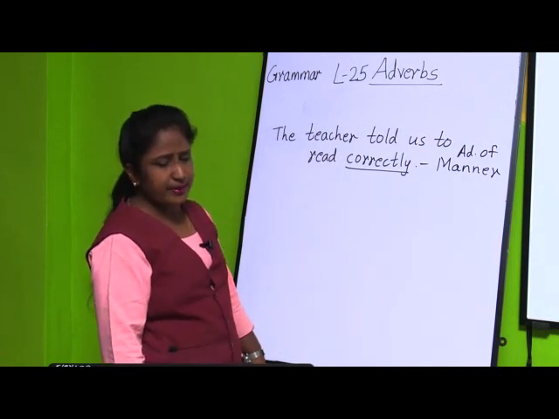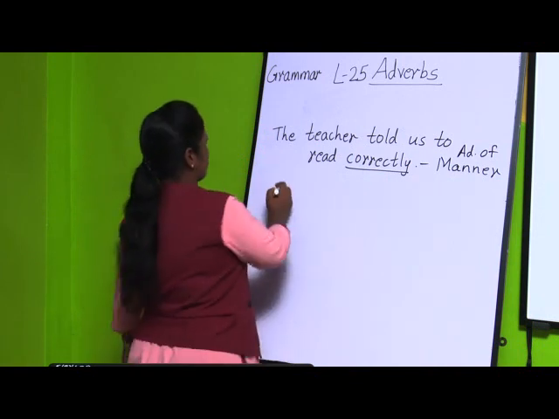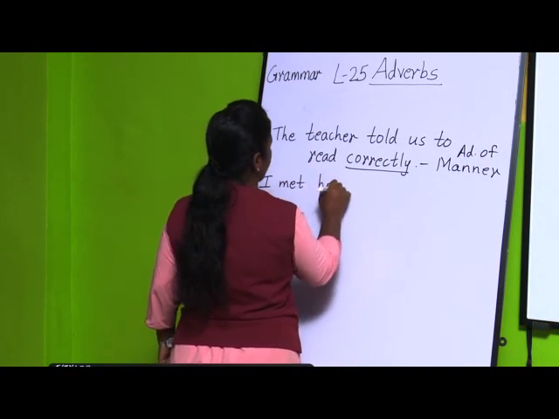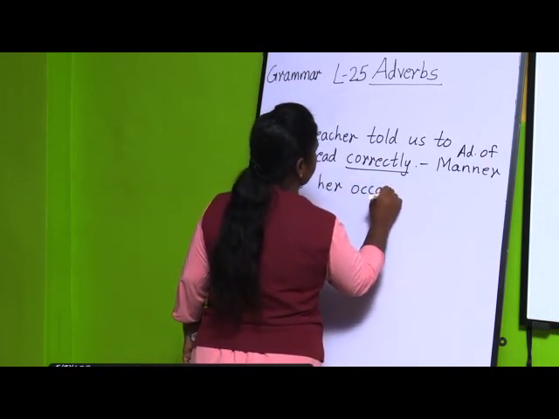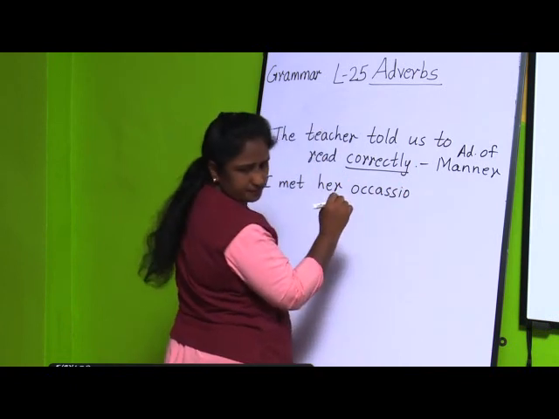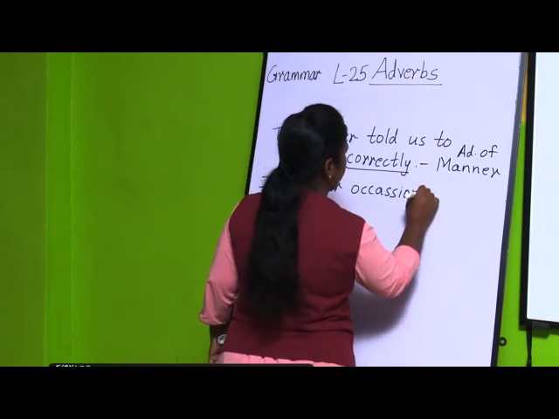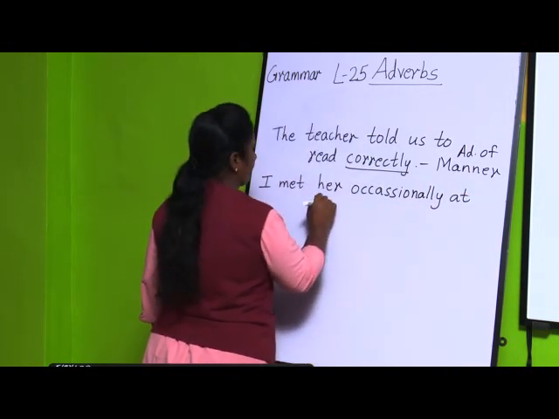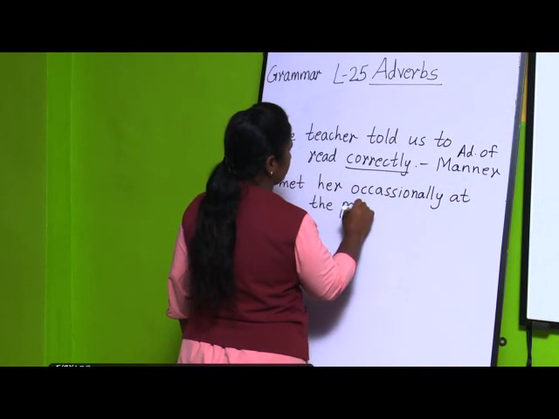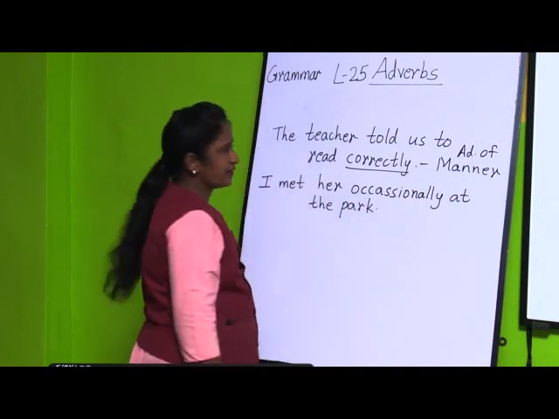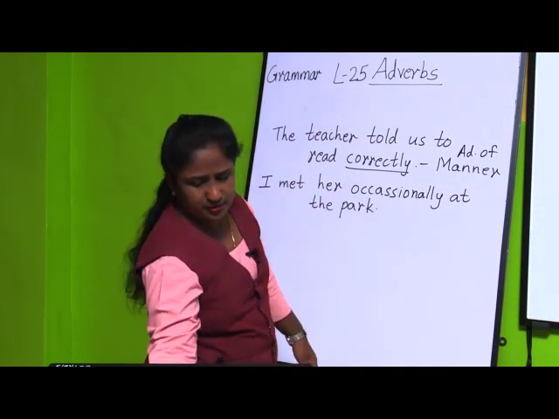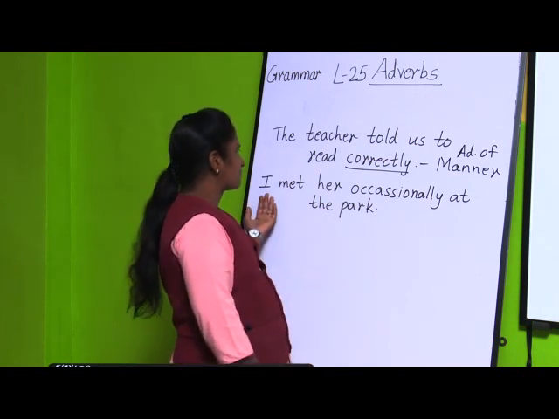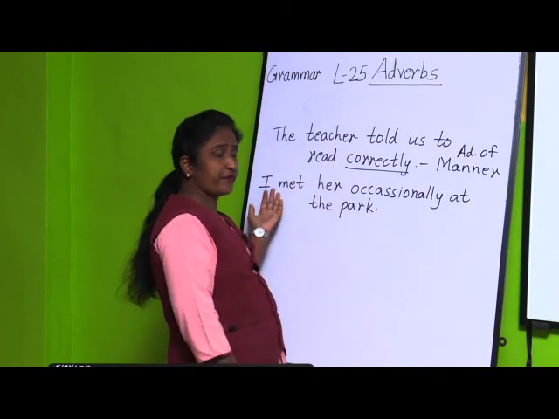Next one: I met her occasionally at the park. If you ask the question here, how often did I meet her?